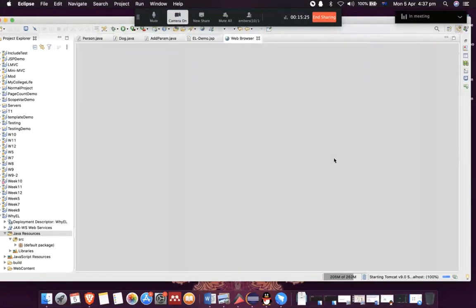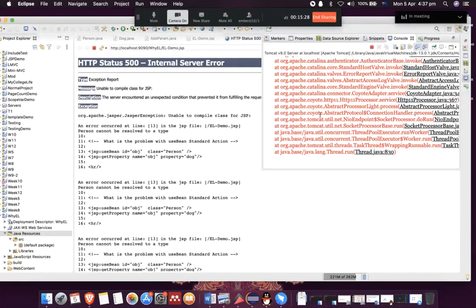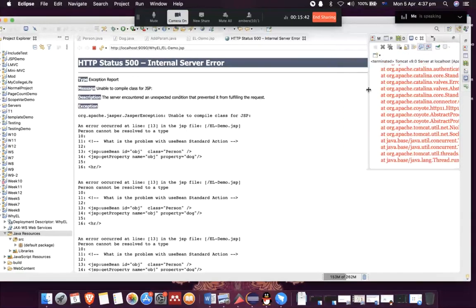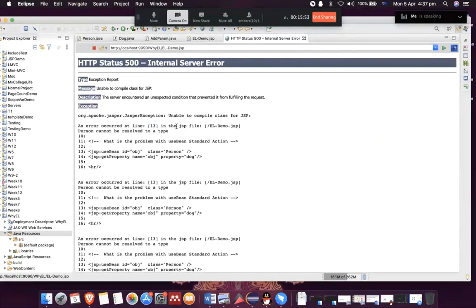our Tomcat. There is still a problem. Class person, unable to compile class. Let's see what the problem is. Let's try to figure out. Unable to compile class for JSP. The server encountered an exception. Line 13. Class person.